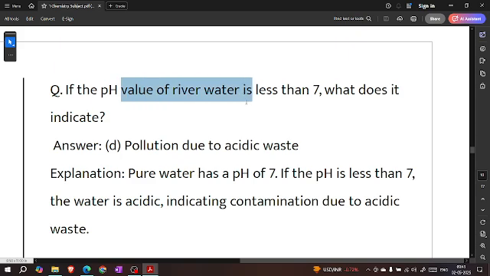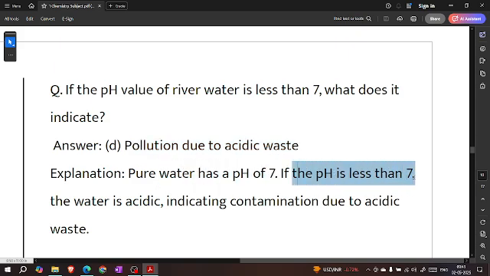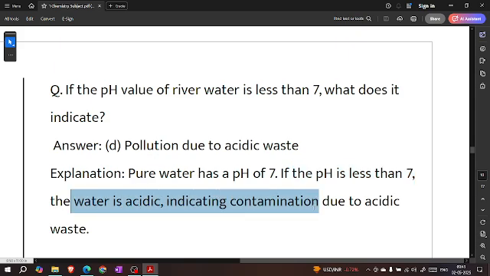If the pH value of river water is less than 7, what does it indicate? Pollution due to acidic waste. Pure water has pH 7. If the pH is less than 7, the water is acidic, indicating contamination due to acidic waste.